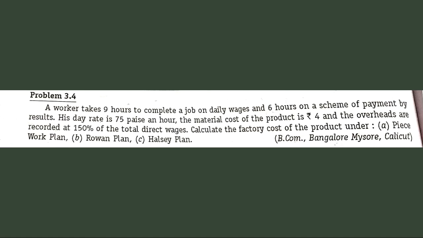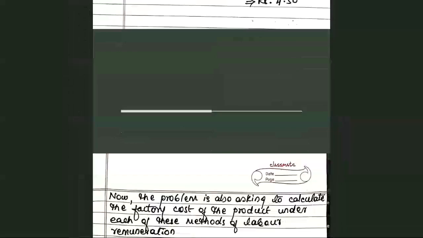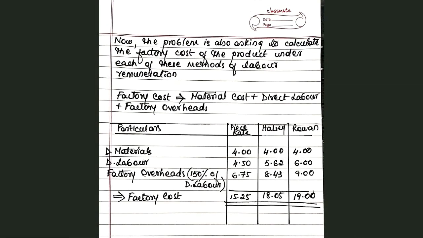So we need to calculate. We already know the wages under each of the three methods. Now we calculate overheads at 150% of that remuneration. So going back to the last slide.